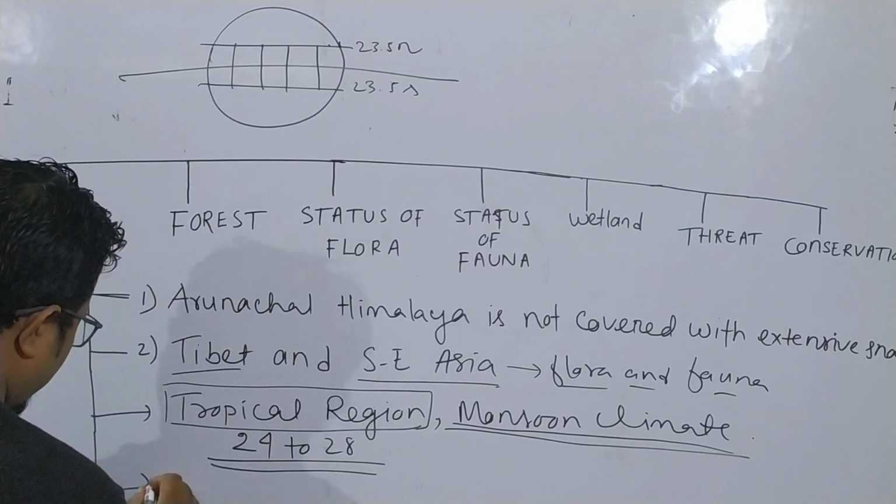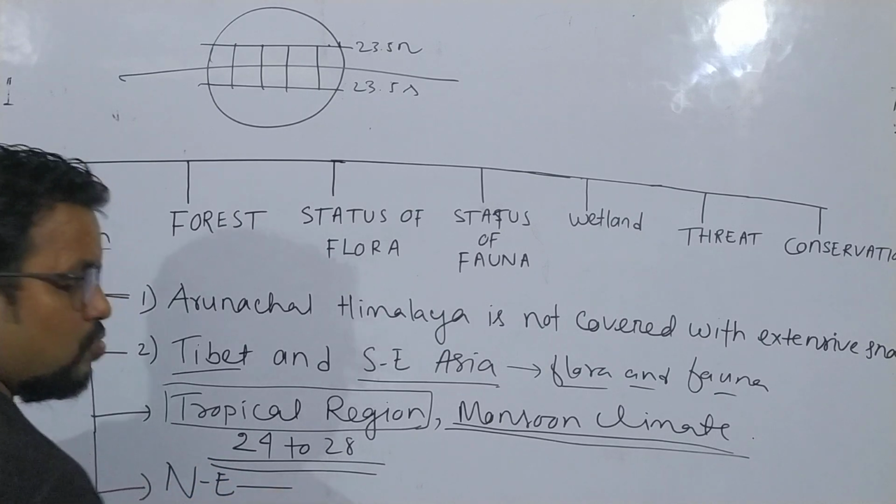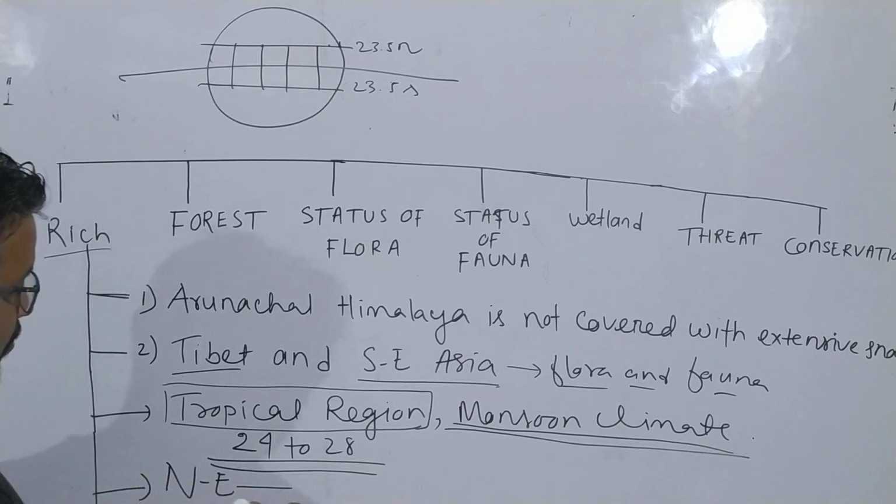Northeast India. Number 4 reason is what? Northeast India is one of the richest in the whole world in floral diversity.